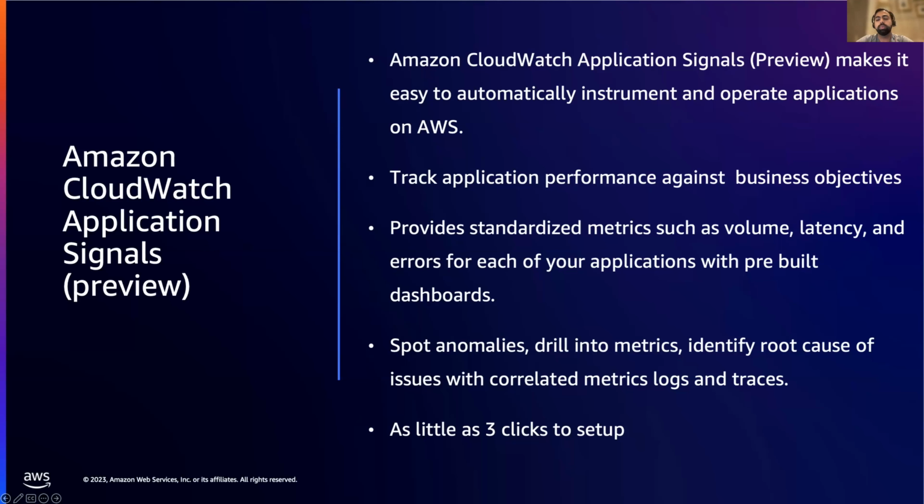It can also perform correlation across different metrics and logs, and over a period of time, it will help you prioritize your different SLOs and better correlate them with business KPIs. It does integrate with other Amazon as well as AWS services so that you can look at different log messages in those.